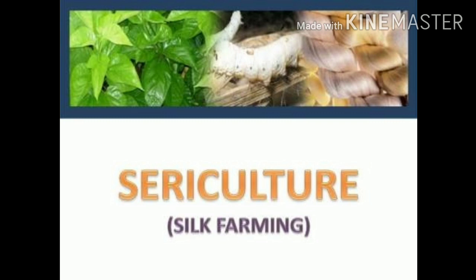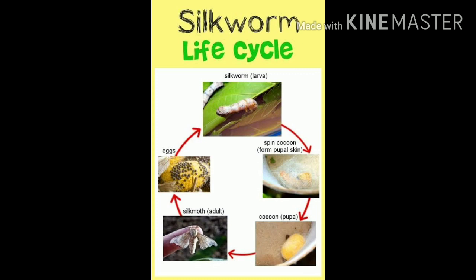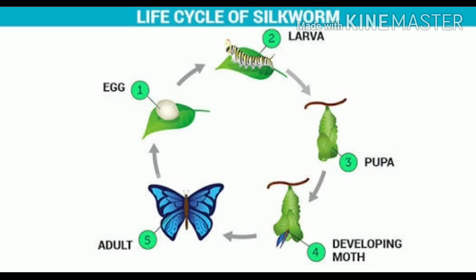Now let us move towards the end of this module, that is sericulture. But before we understand what is sericulture, let us first understand the life cycle of these silkworms. Basically, the life cycle of the silkworm consists of 4 stages. The first stage is the egg stage, second is the larval, third is the pupa, fourth is the adult moth.